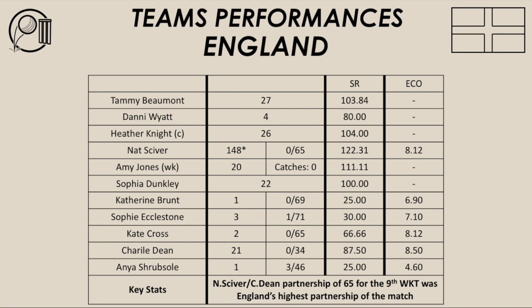Also, the other thing that may have affected England in this run chase is pressure. Now, runs on the board in a World Cup final are always good to have, and Australia had the runs on the board. For England, they had to chase down 356. It wasn't going to be easy. It was always going to be hard. And I think the England batters, they weren't able to cope with that pressure.